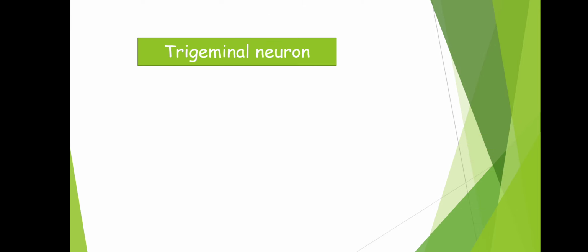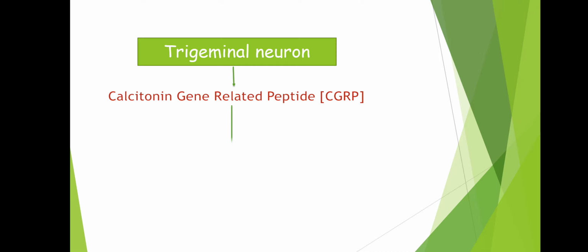Now we know that from the trigeminal neuron a peptide neurotransmitter, calcitonin gene related peptide, is released. And we know the actions of CGRP: it causes powerful vasodilation, plus it produces neurogenic inflammation.